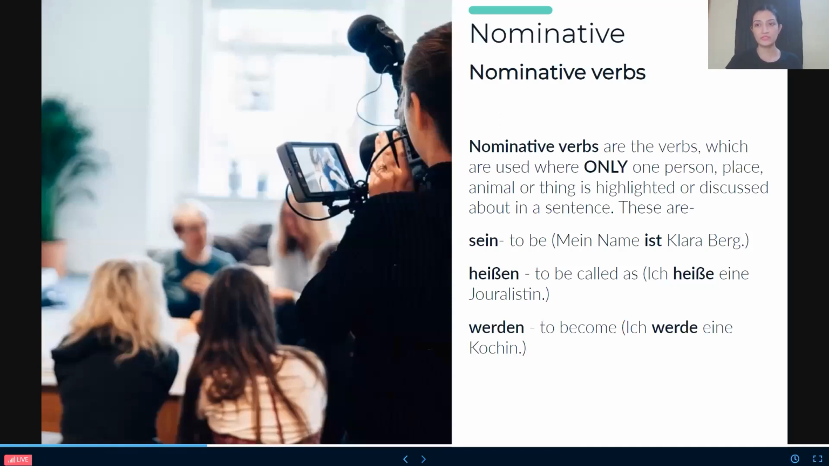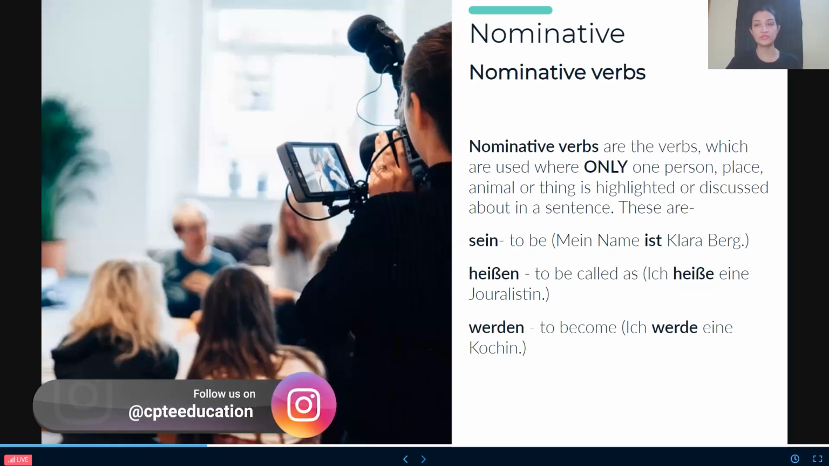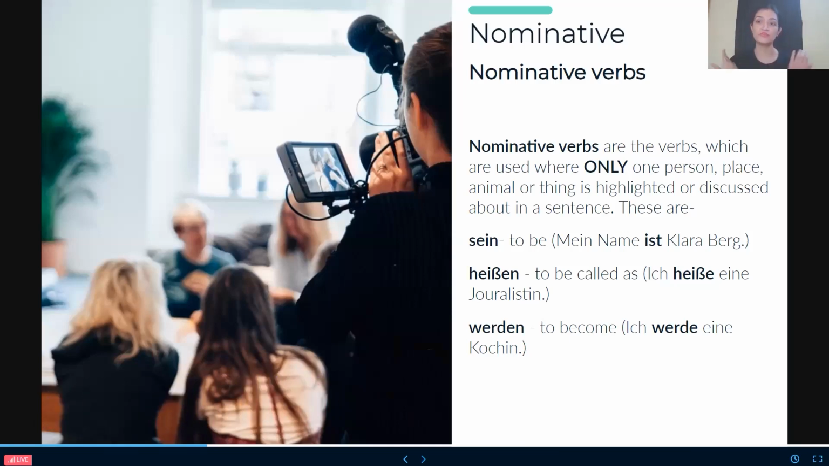Now, we have some nominative verbs. People, you already know what verbs are. A verb is whatever activity we are doing, for example, to eat, to play, to drink. Verbs are the actions. And somewhere verbs also help in connecting the sentence by combining all the words. It helps in the formation of the sentence. So we have different kinds of verbs, and yes, we have the nominative verbs as well.